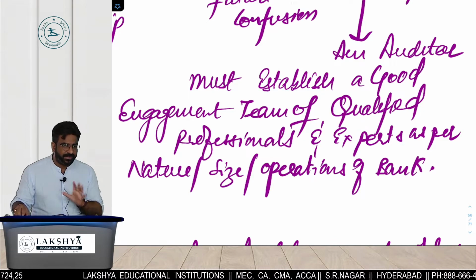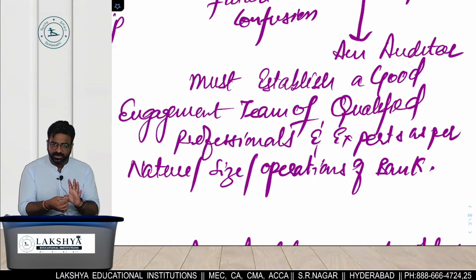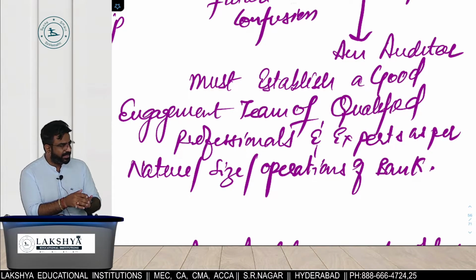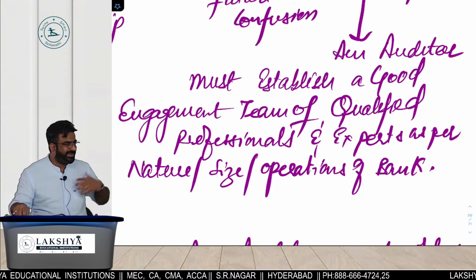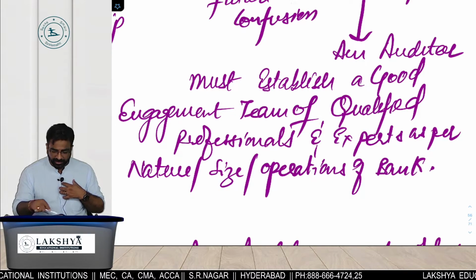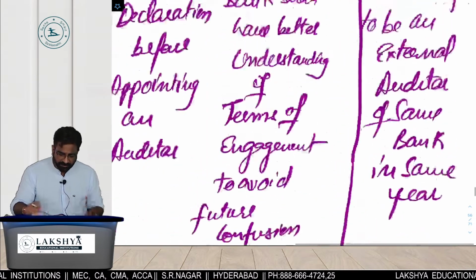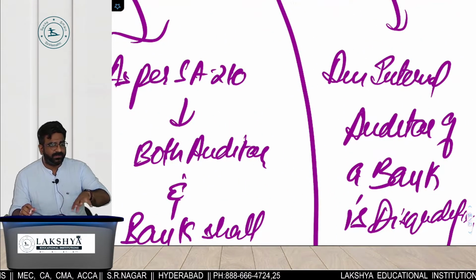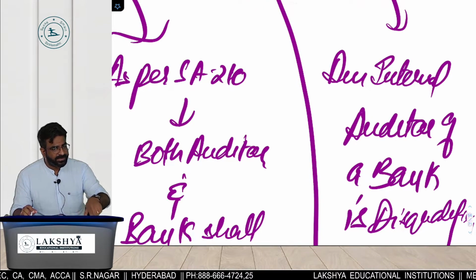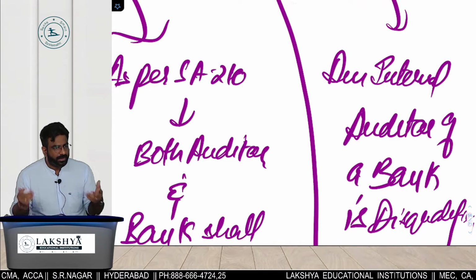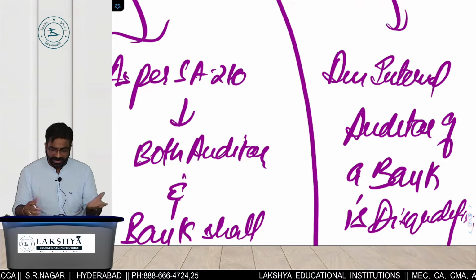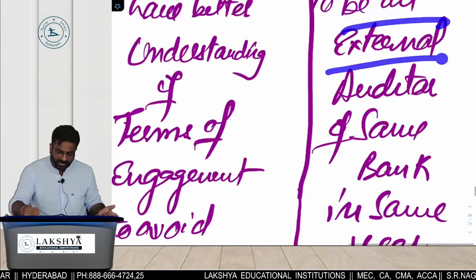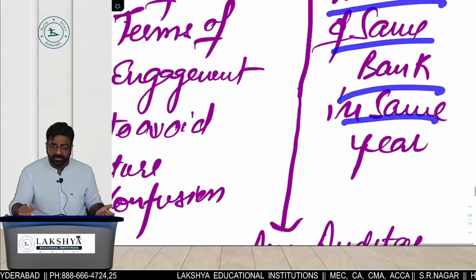Tell me the 5 things I have done. पहले 811 किया, फिर 220 फॉलो किया, 210 भी फॉलो किया, फिर indebtedness declaration दिया, और अभी मैं क्या कर रहा हूं? I am taking care of my which team? Engagement team. According to the nature, size and operations of the bank. And what is the sixth thing I am going to do? अच्छा ये बताओ, can an internal auditor of the company be the statutory auditor of the same company? Allowed or not allowed? Bank also does not allow. What is the bank saying? An internal auditor of the bank is what? Disqualified to be an external auditor of the same bank.